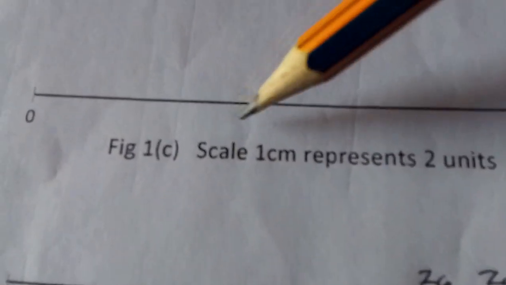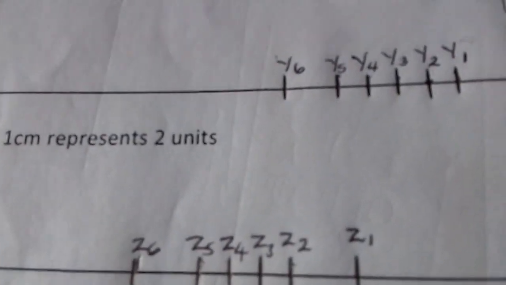So we are going to look at it. And also look at this thing. We are given a scale here. 1 cm represents 2 units. So it is going to influence our readings, and our tabulation rather.